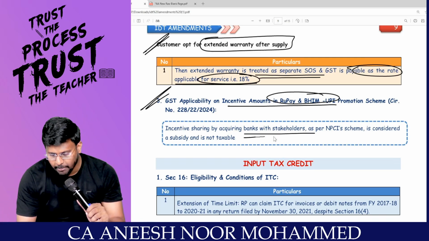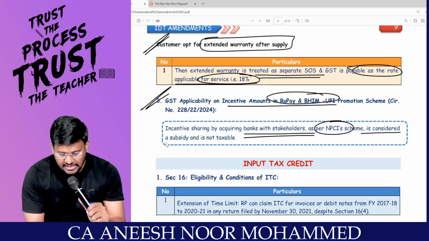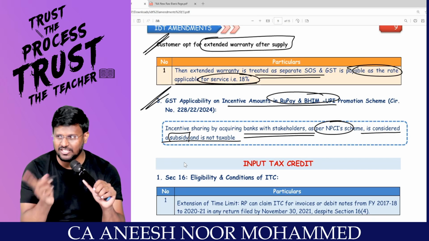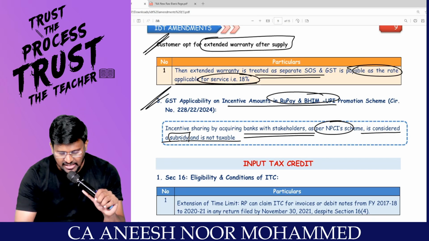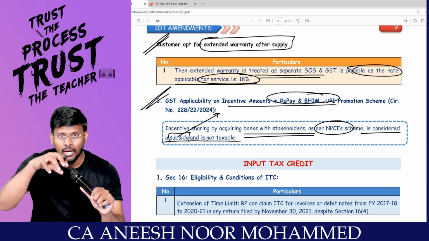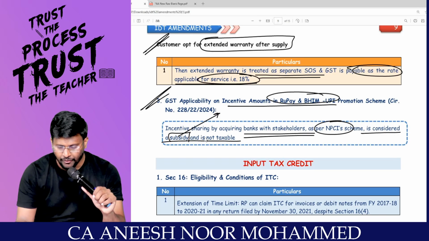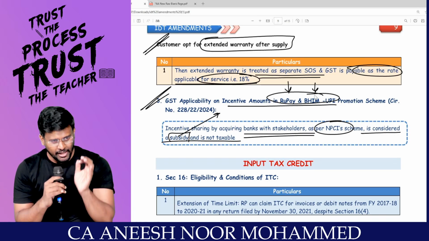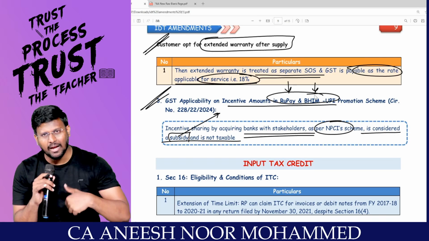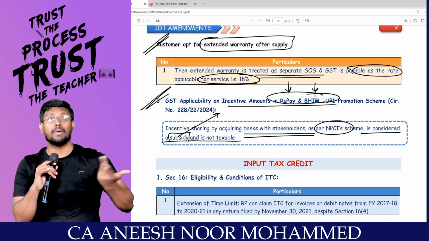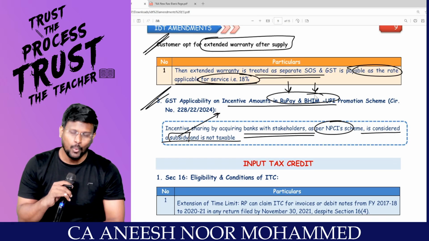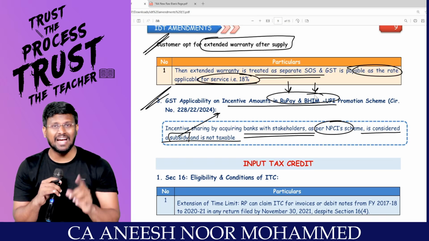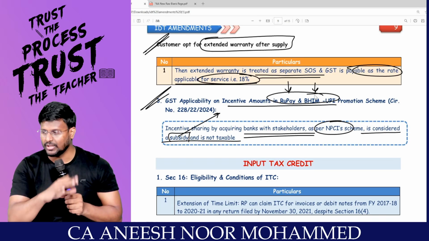Incentive sharing by the acquiring bank with stakeholders as per the NPCI scheme is considered as a subsidy. Consideration includes and consideration excludes. Consideration excludes government subsidy. Since this is a subsidy, in future the government will give the compensation, incentive, to RuPay, BHIM, Aadhaar Pay, PhonePe, Google Pay, etc. That's why once we transfer 100 rupees from our bank, exactly 100 rupees goes to the merchant's bank account. That's why we are happy, the merchant is happy. The government is saying that we want to make the Make in India concept, so we will reimburse this banking system as incentive. That is a subsidy from the government. For that, no GST is liable to be paid.